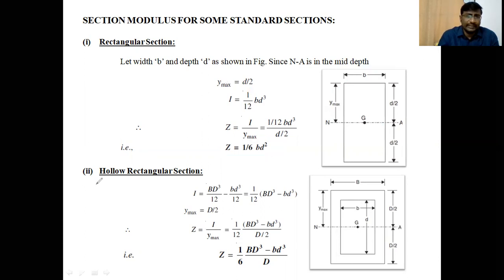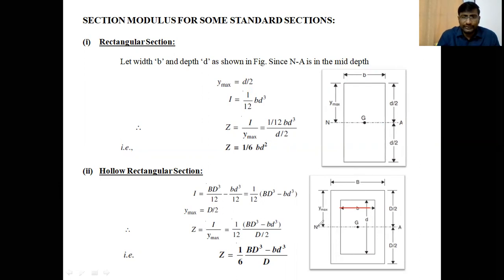Students, now the hollow rectangular section. Hollow means some of the material inside the rectangle is not considered. So it has outer breadth capital B and inner breadth small b, outer depth capital D and inner depth small d. The dimensions of the hollow rectangular section are capital B, capital D, and small b, small d.